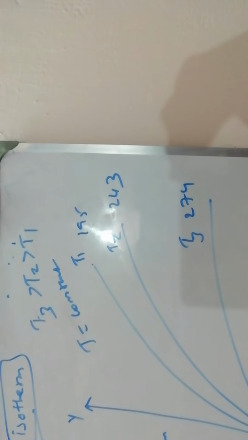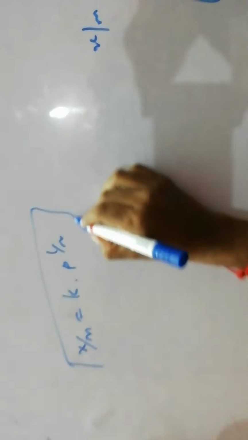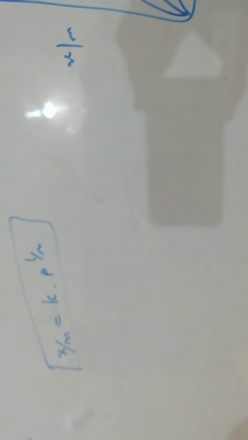From Freundlich adsorption isotherm, x by m is equal to k into p power 1 by n. This shows the variation of the quantity of gas adsorbed on the adsorbent with respect to pressure.